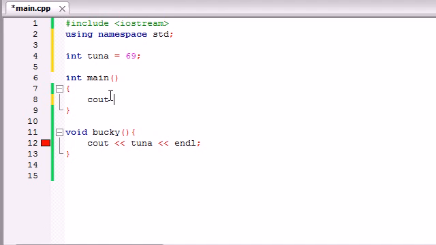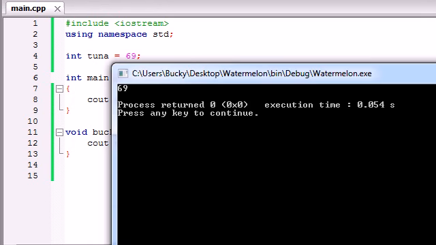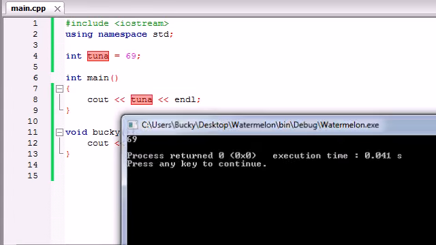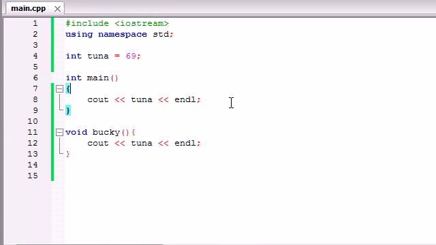So say for example, main wanted to print out tuna and Bucky wanted to print out tuna. Well, you can go ahead and run this program right now and check it out. Both functions are going to print out tuna just fine. The reason you only saw tuna once was because we didn't call Bucky anywhere. But anyways, that's what the scope of variables is.